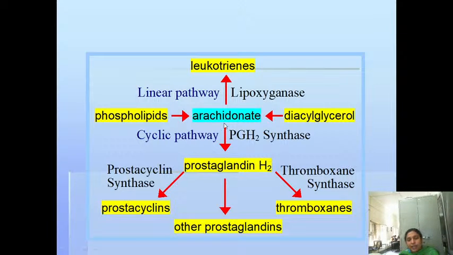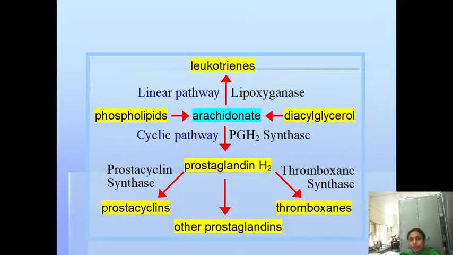Or sometimes this arachidonic acid may undergo the cyclic pathway catalyzed by the enzyme synthase to form prostaglandin H2. And this prostaglandin H2, by the enzyme prostacyclin synthase, may be converted to prostacyclins, or prostaglandin H2, by the enzyme thromboxane synthase, may be converted to thromboxanes, or sometimes prostaglandin H2 may be converted to other prostaglandins. Okay, I think you are following this.